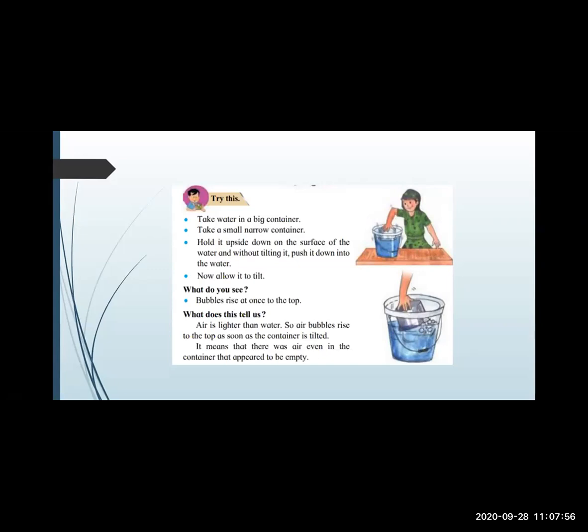Then, Miss, what do we know from this? What does this tell us? That air is lighter than water. बहुत हल्का है air पानी से. So air bubbles rise to the top as soon as the container is tilted. It means that there was air even in the container that appears to be empty. What I told you: in any empty vessel, air is present.